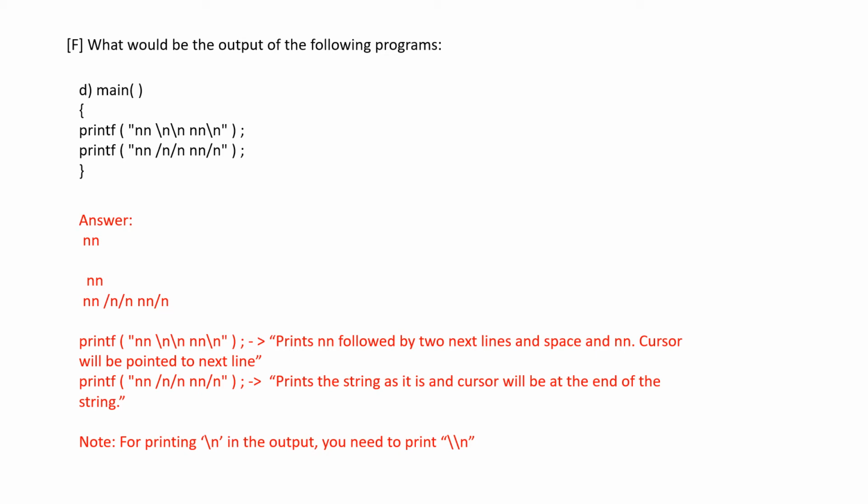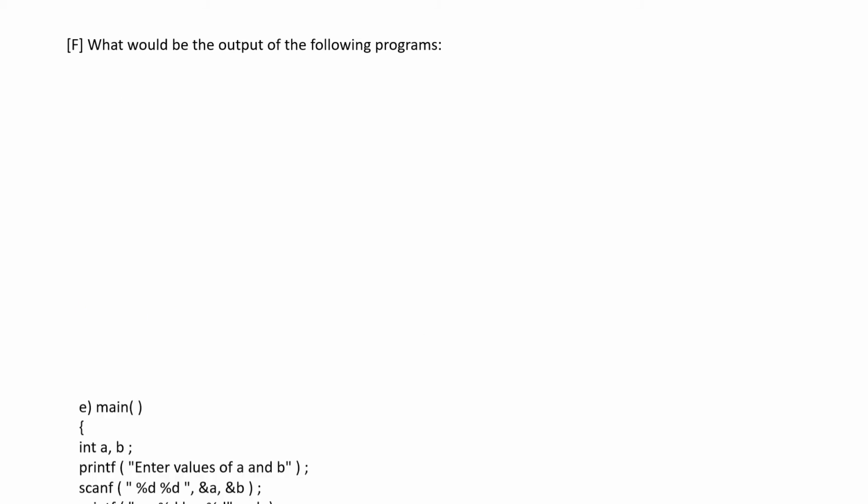So the next printf will start at the next line because of this slash n in the first printf statement, and this slash n would just get printed as it is, and nn also would get printed as it is, and the last slash n also would get printed as it is. In case you want to print slash n in the output, you need to give slash slash n. Only then will this backslash n be printed in the output. Go to the next question.